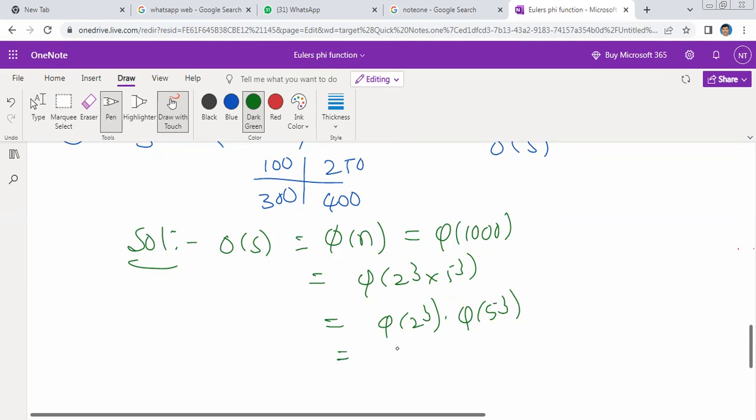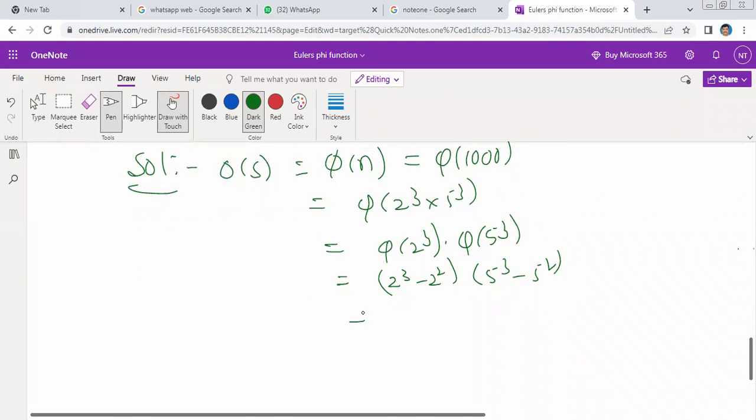This is equal to pi of 2 cube, that is 2 cube minus 2 power 2, reducing the power by one. This is pi of 3 minus pi of 2, equal to 8 minus 4. This is 4. Then 125 minus 25, this is 100.